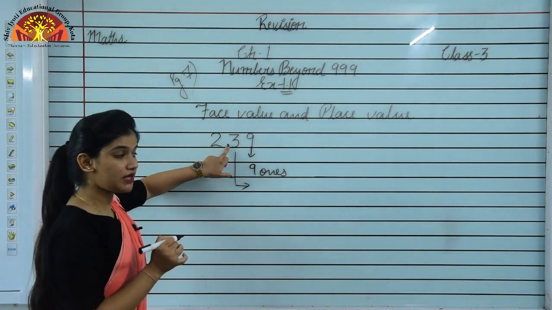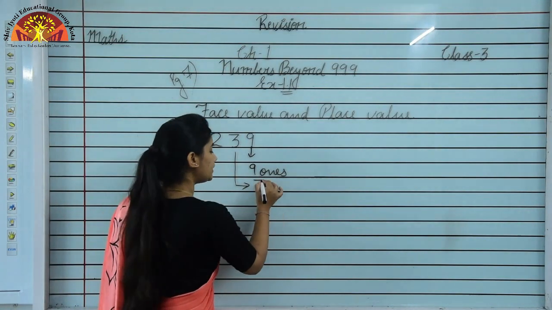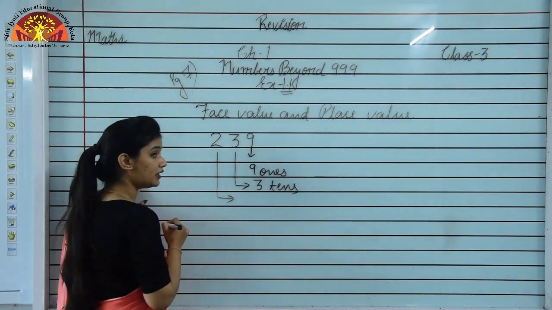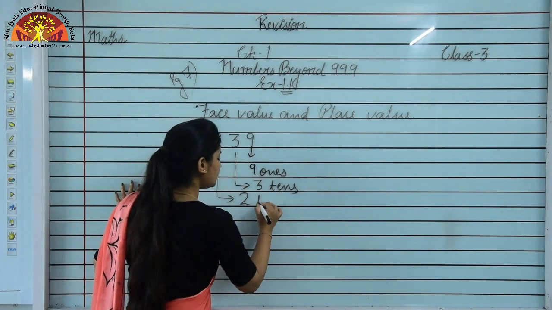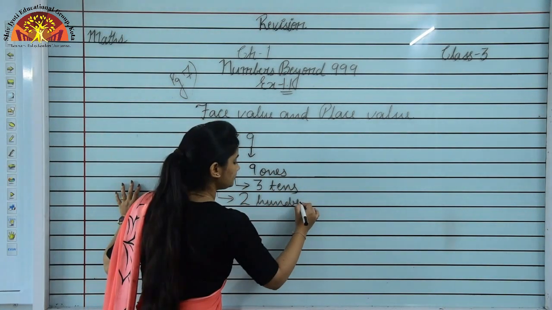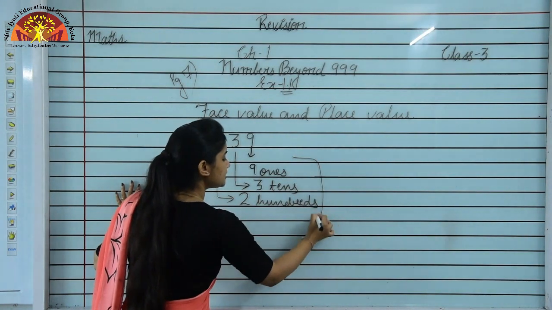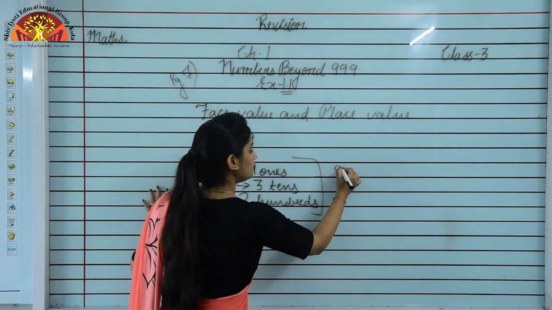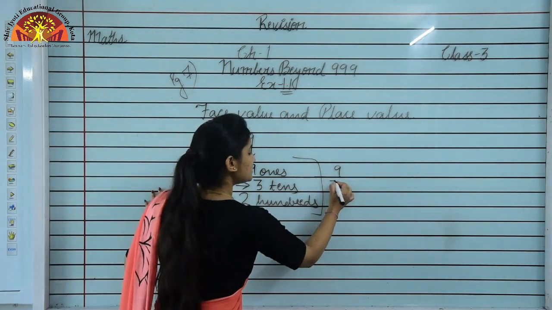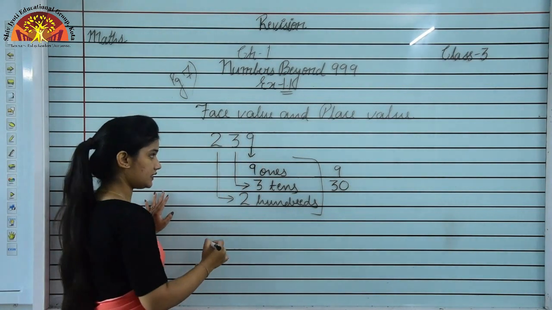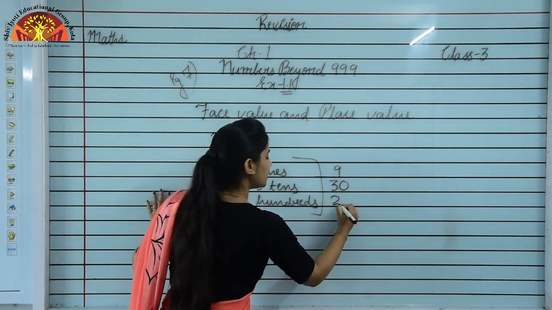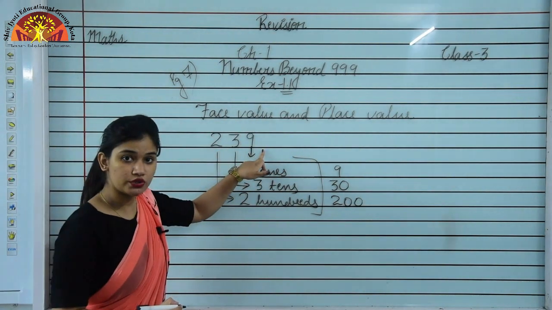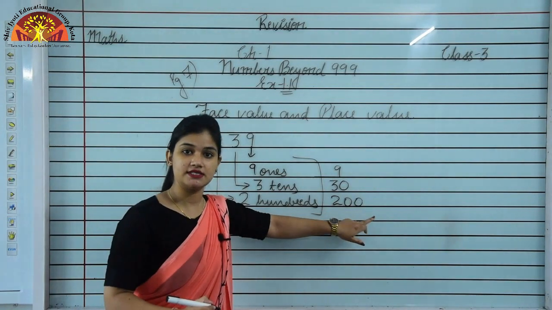Now 3 is coming at tens place. So the place value of 3 will be 3 tens. And 2 is coming at hundreds place. So the place value of 2 will be 2 hundreds. So students, in this way you can find the place value of each digit. Or we can say 9 ones, 3 tens means 30, and 2 hundreds means we can write like this also. We can write 2, and after 2 we have 2 digits, so we can put 2 0 0 here. Is it clear students?